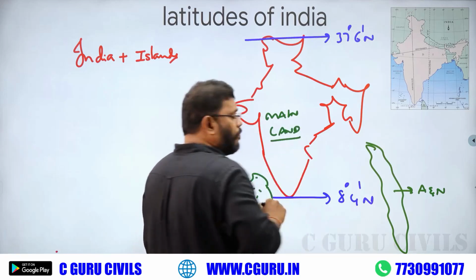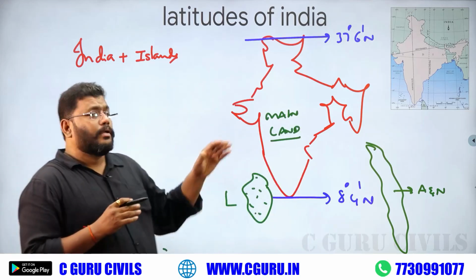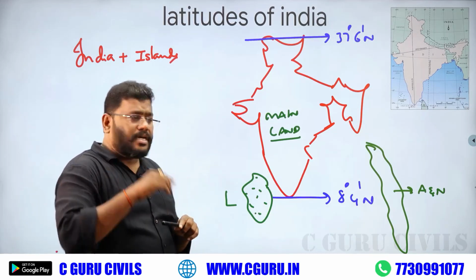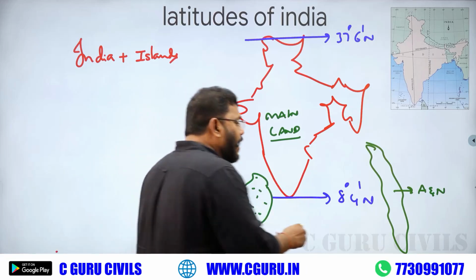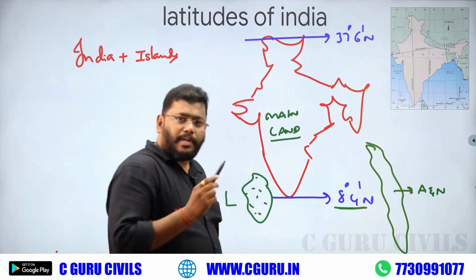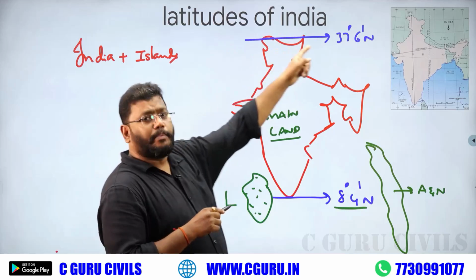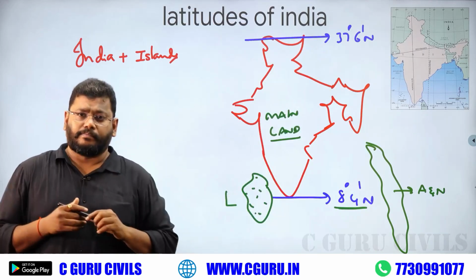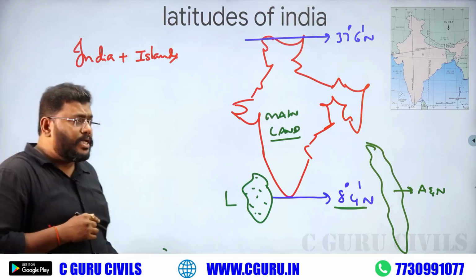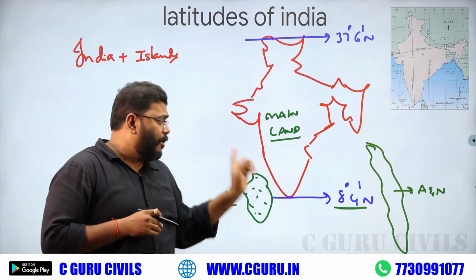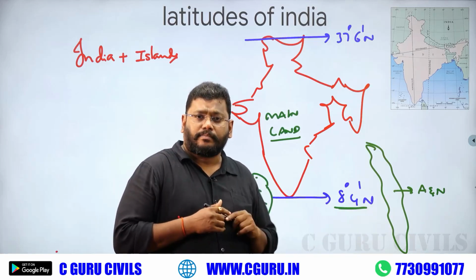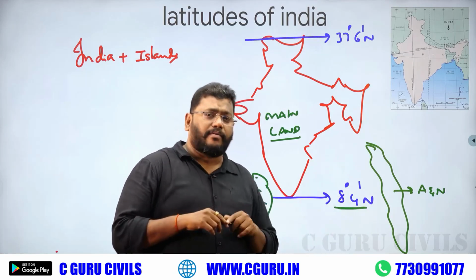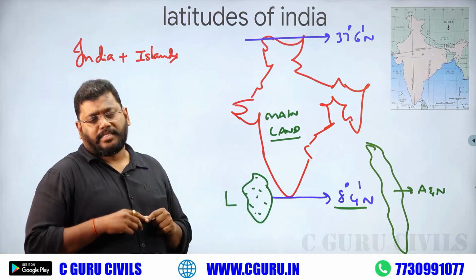In our Indian mainland, the southern tip is 8 degree 4 north. Similarly, the north tip of the mainland is 37.6 north. But coming to island area, what is the closest area to the equator? Definitely Andaman Nicobar Islands, having some latitude value.